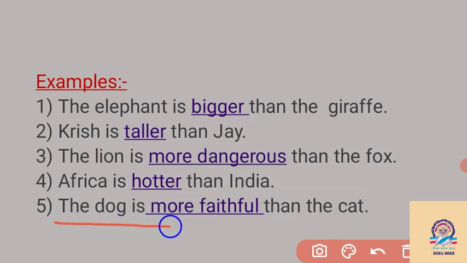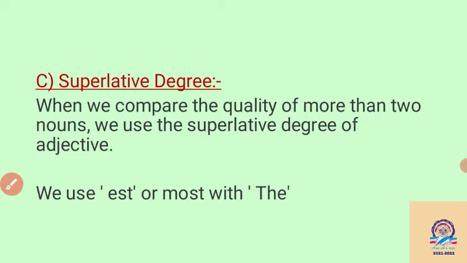Then the dog is more faithful than the cat here. So once again we are comparing the dog with the cat, and for the comparison here, faith and ful, two syllables are there. By joining the two syllables we make one single adjective, faithful. So here we require "more" before the adjective faithful. So we can say that to compare two nouns we use the comparative degree.